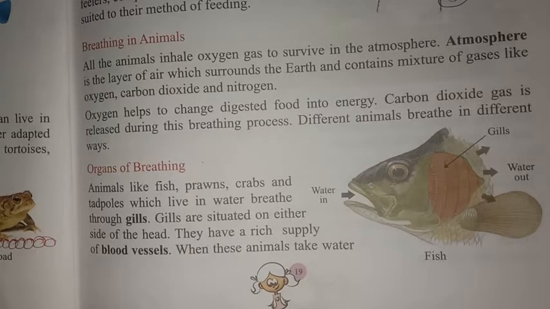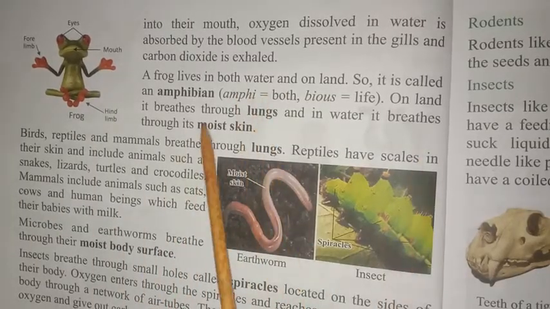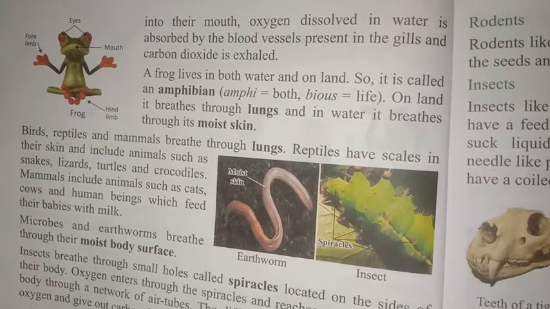When these animals take water into their mouth, what happens? The oxygen that is dissolved in the water is absorbed by the blood vessels present in the gills, and carbon dioxide is exhaled. They breathe out carbon dioxide gas and inhale oxygen from the water with the help of the blood vessels present in the gills.